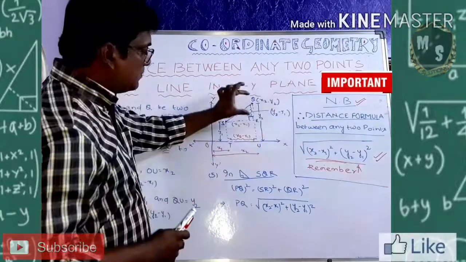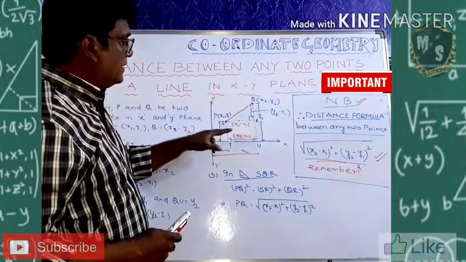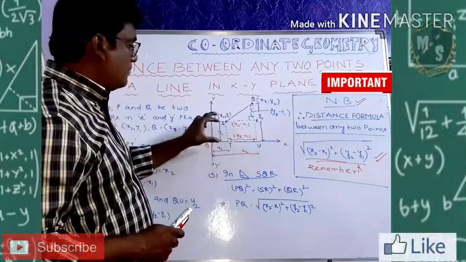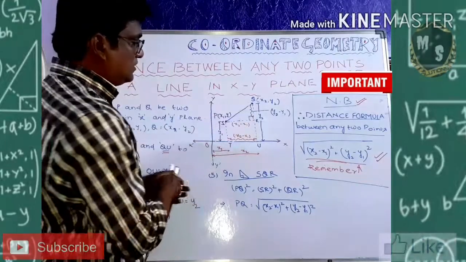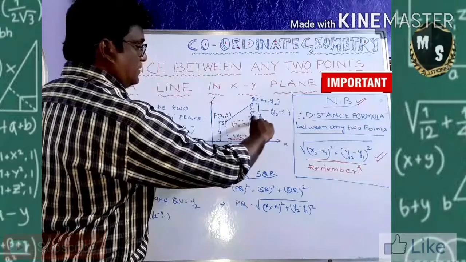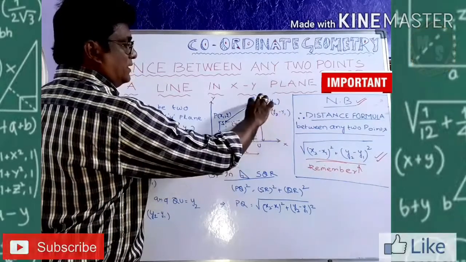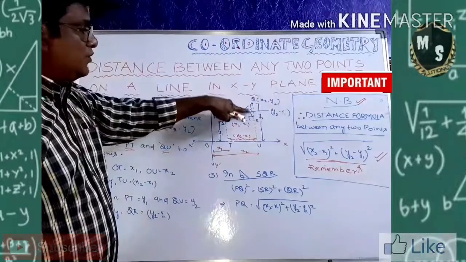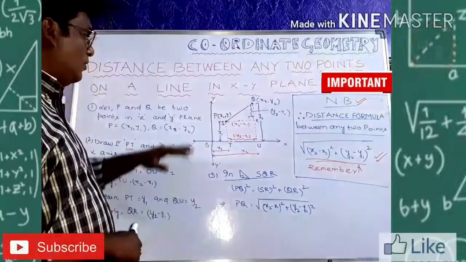So what will be this small distance, QR? Now actually, this full distance is y2 and this part is y1. So it is y2 minus y1. I wrote it here, y2 minus y1 is this one. What is QR? QR is y2 minus y1. Clear? I hope you understood.